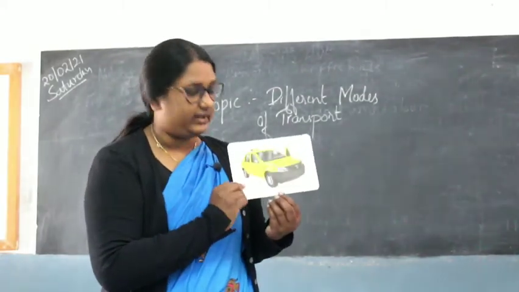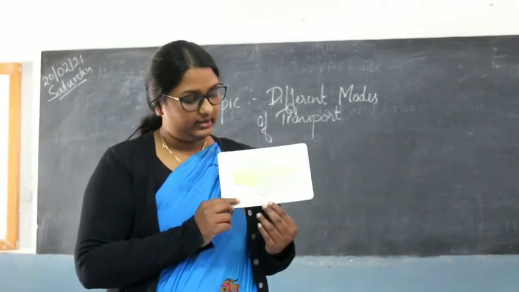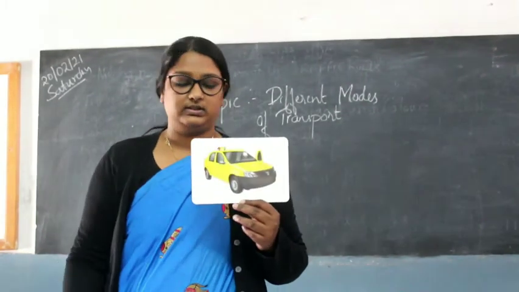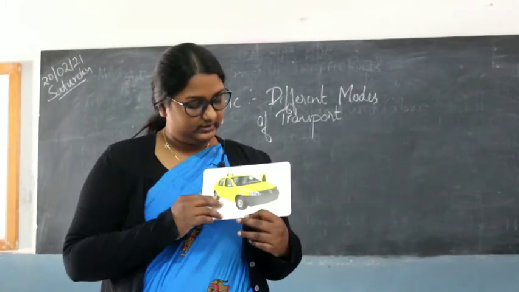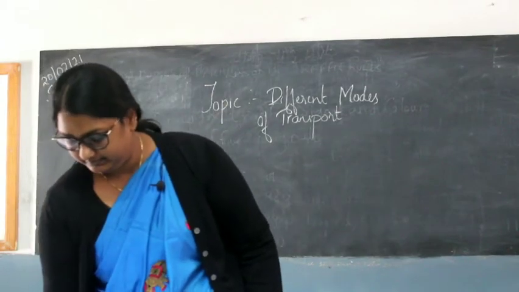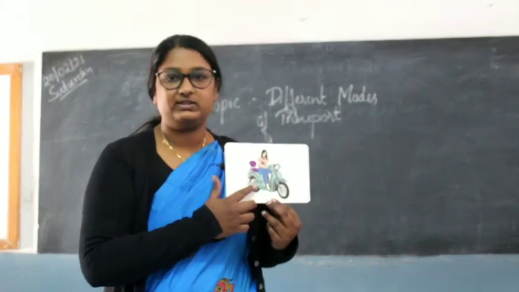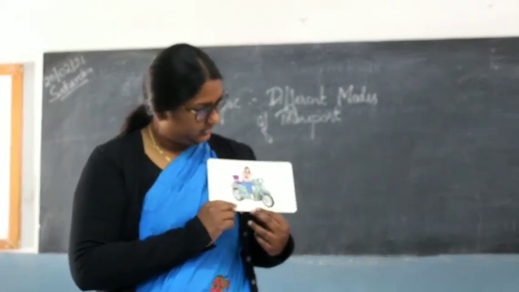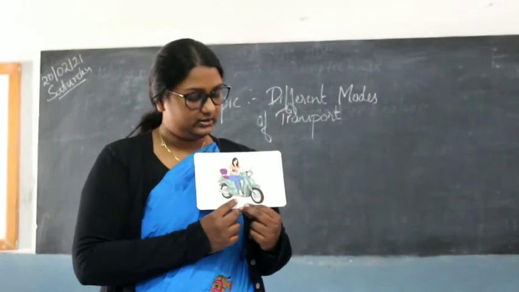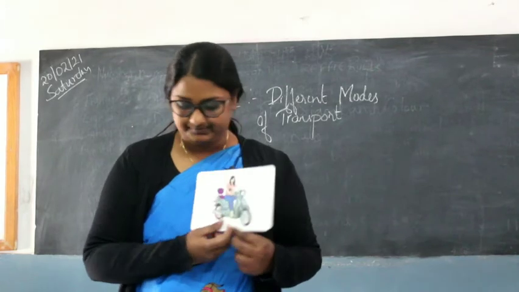What does this look like? This is called a taxi. And where is it found? It is usually found on our roads. Okay, this is a taxi. What is this person riding? She is riding a scooter. This is a scooter. What is she riding, children? A scooter.